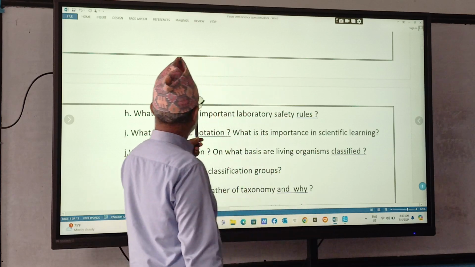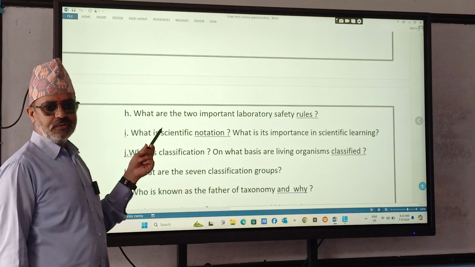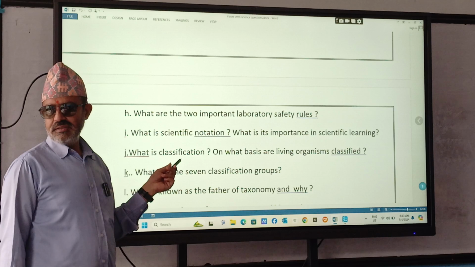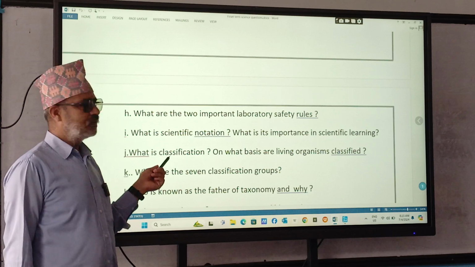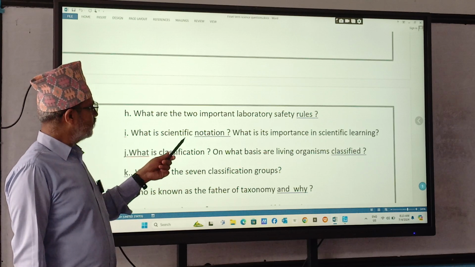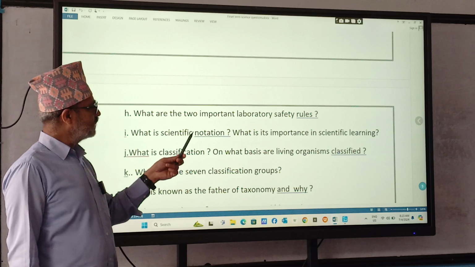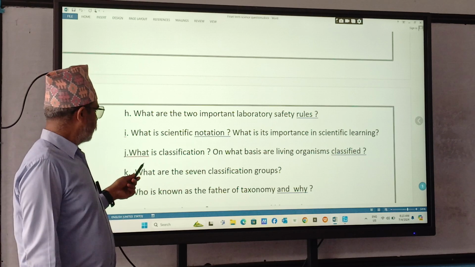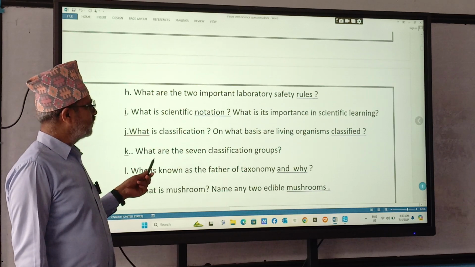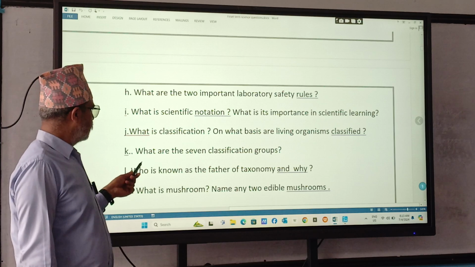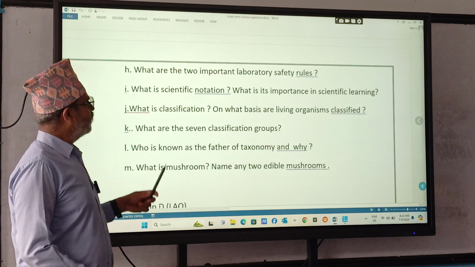What are the two important laboratory safety rules? You know it, right? And what is scientific notation? What is its importance in scientific learning? What is classification? On what basis are living organisms classified?